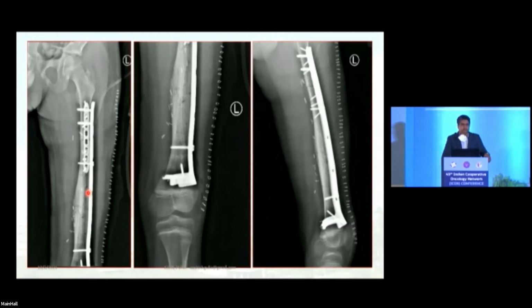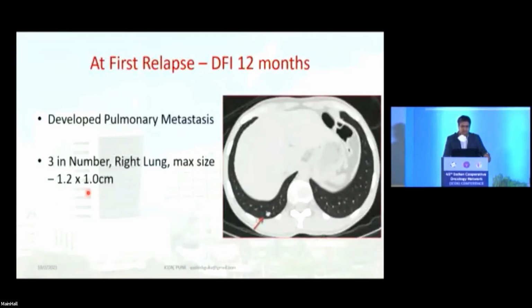The necrosis was about 90%, and he went on to have the same chemotherapy and completed all 8 cycles. Things were going fine. We follow our patients every 5 to 6 months. At second follow-up, at a disease-free interval of 12 months, when we were evaluating him, we found that he had pulmonary metastasis, all 3 lesions were peripheral, and maximum size was about 1.5 centimeters, and all were less